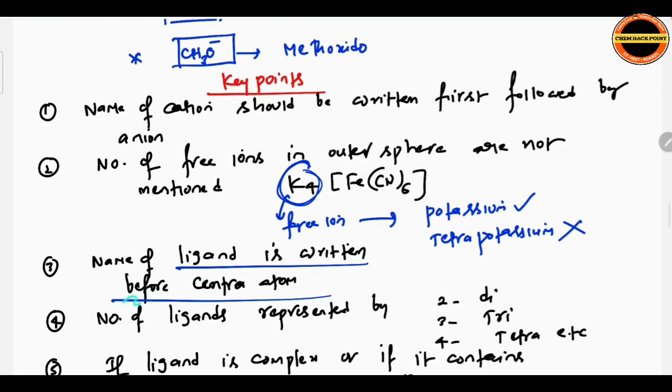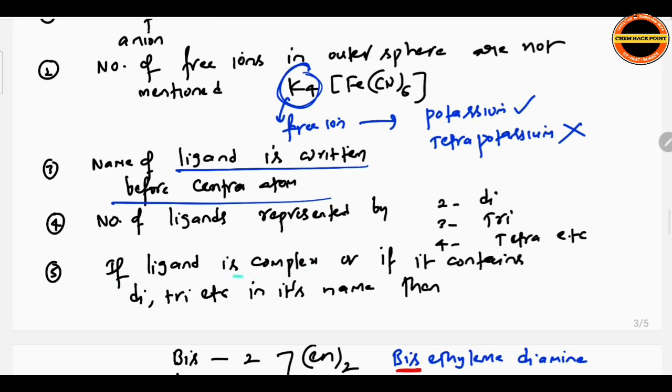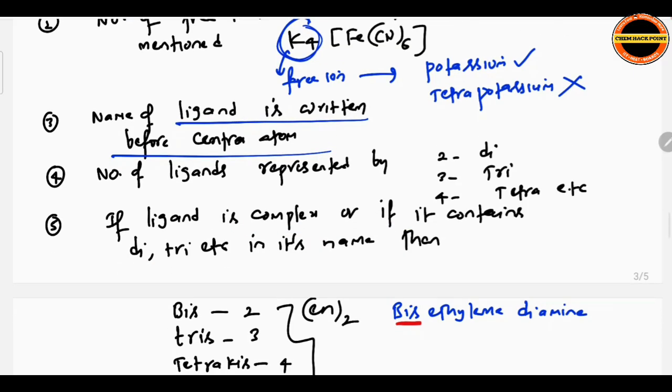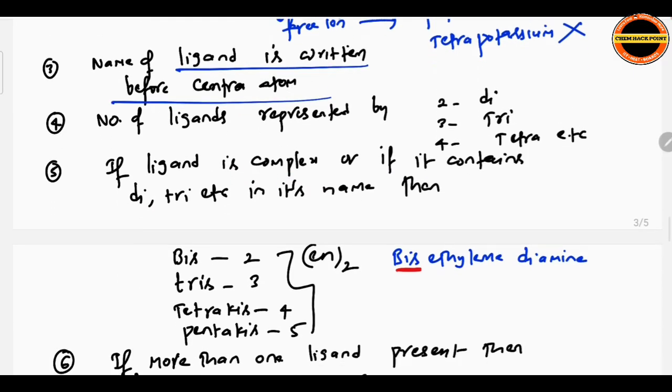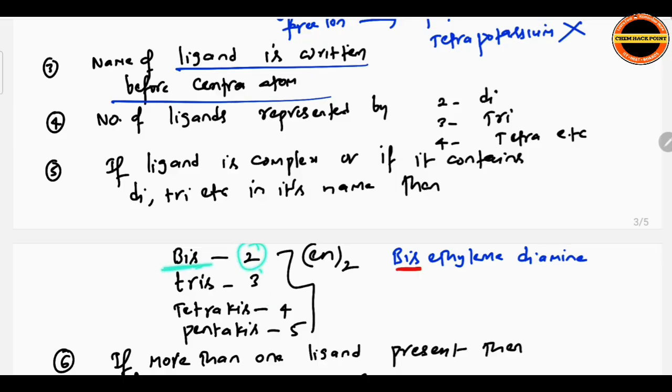The name of the ligand is written before the central atom. Sorry, the ligand we need to mention first, before the central atom. The central atom we mention last. So before that, the ligands' names you need to mention. The number of ligands is represented by di for 2, tri for 3, tetra for 4, etc. If the ligand is complex or contains di, tri, etc. in its name, a complex ligand, then we use bis for 2, tris for 3, tetrakis for 4, pentakis for 5.